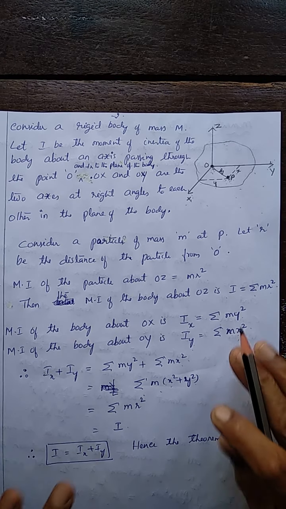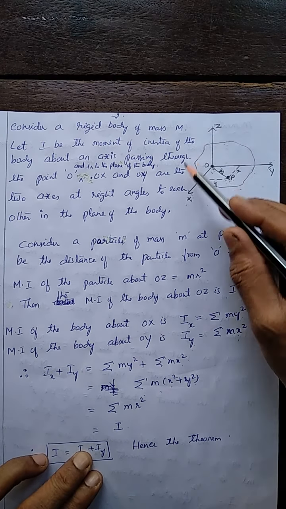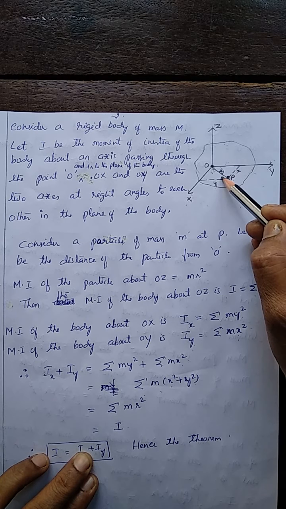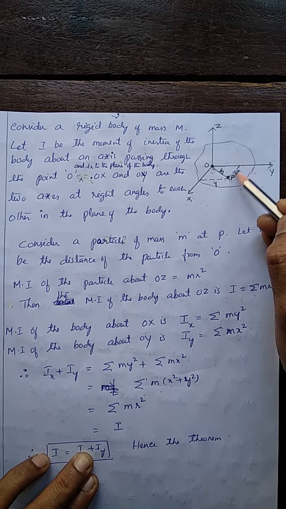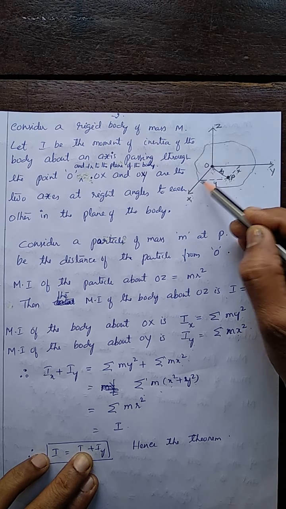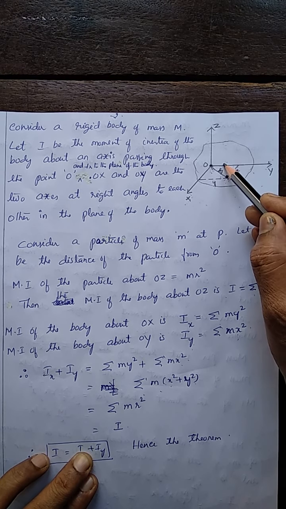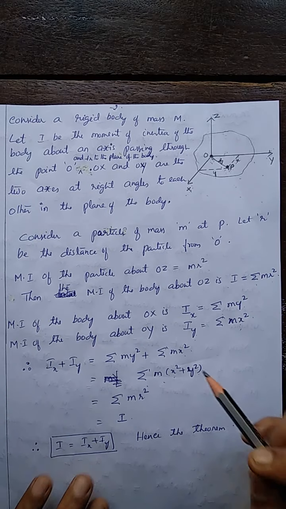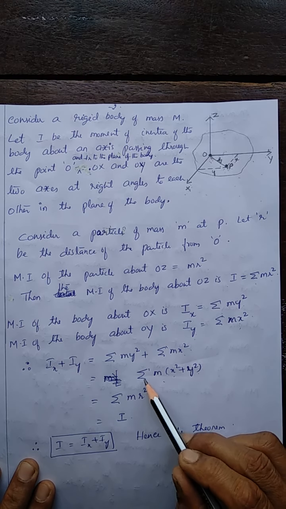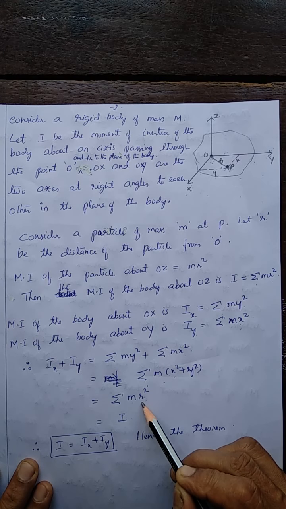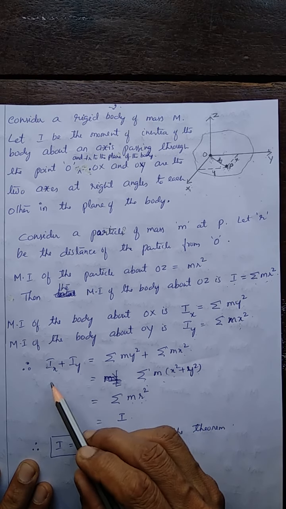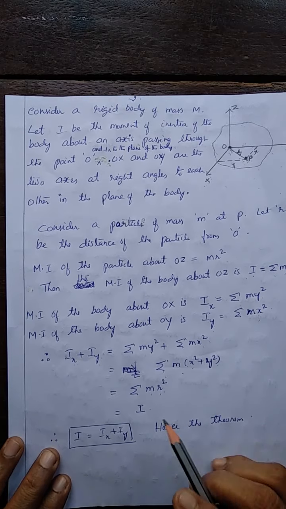What is x square plus y square? See, all are at right angles to each other. This is y, this is also y. X square plus y square is nothing but r square. This distance is also y, parallel. This is x, this is also x. So x square plus y square is nothing but r square. Therefore, Ix plus Iy equal to summation m r square. What is summation m r square? Nothing but I. So, Ix plus Iy is I.